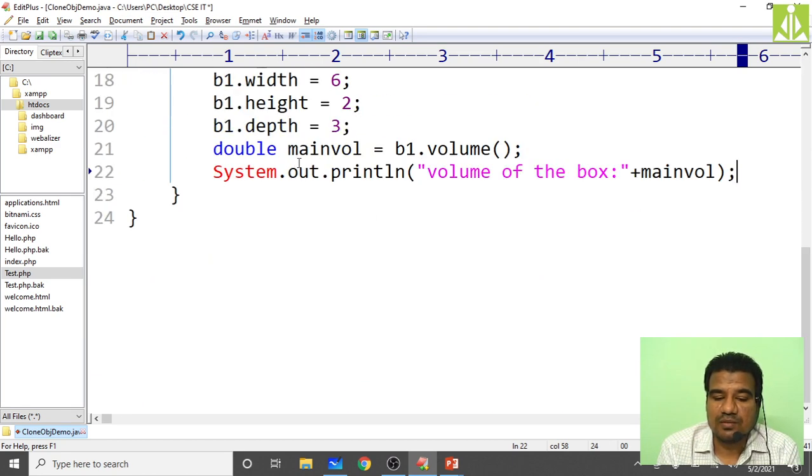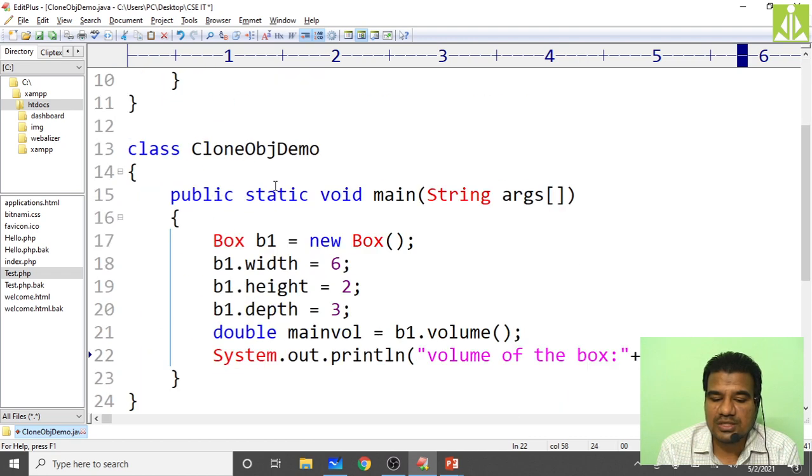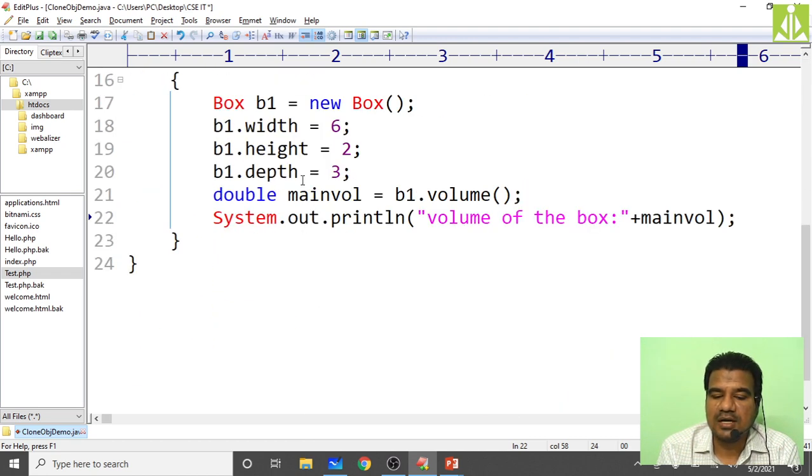When the volume method returns the calculated volume, we need to receive that volume inside some variable, the main volume variable. Whatever value the volume method returns will be received inside main volume, and that main volume we are printing over here. Hopefully you understood. Save this and compile.